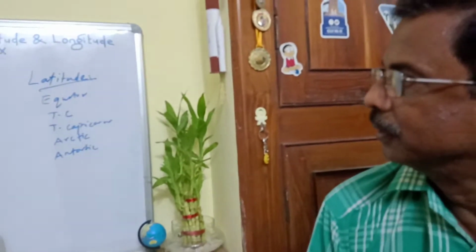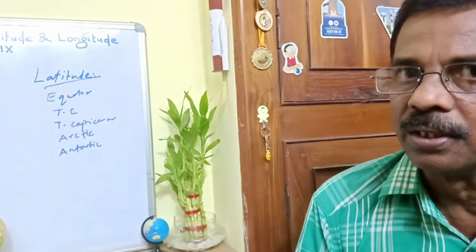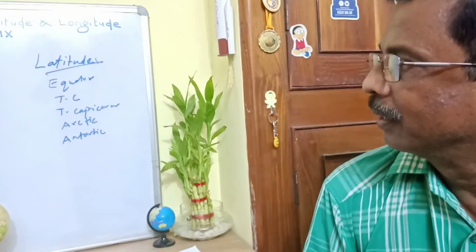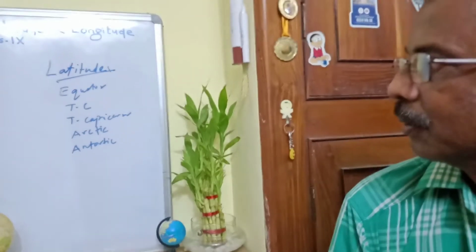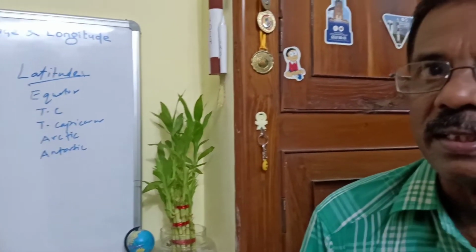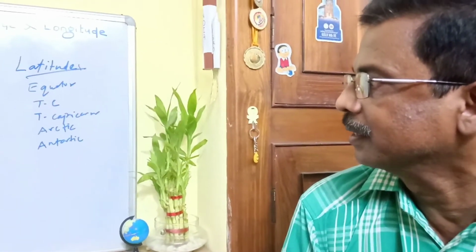You know the numerical value of the equator. Equator is 0 degree latitude, Tropic of Cancer is 23 and a half degree north latitude, and Tropic of Capricorn is 23 and a half degree south latitude, and your Arctic Circle is 66 and a half degree north latitude, and Antarctic Circle is 66 and a half degree south latitude. Clear? And the primary purpose of all latitudes is to locate an object on the globe, and thereby we also know the climate of a place, the costume pattern and food habits of the people, and human activities also.